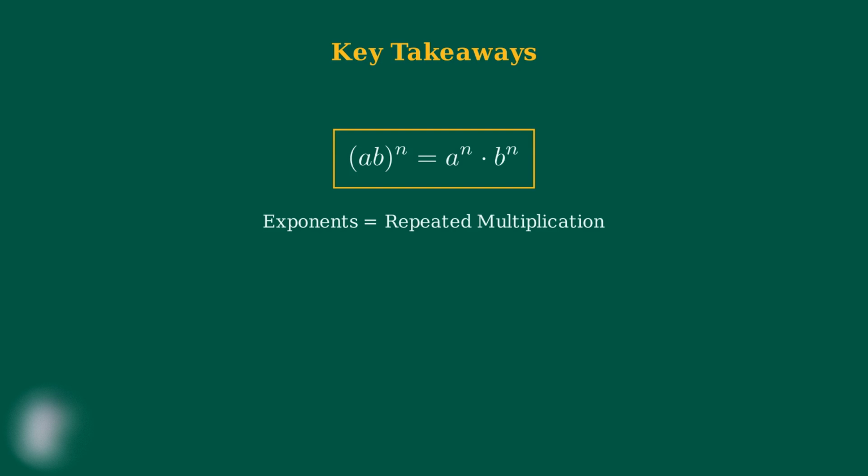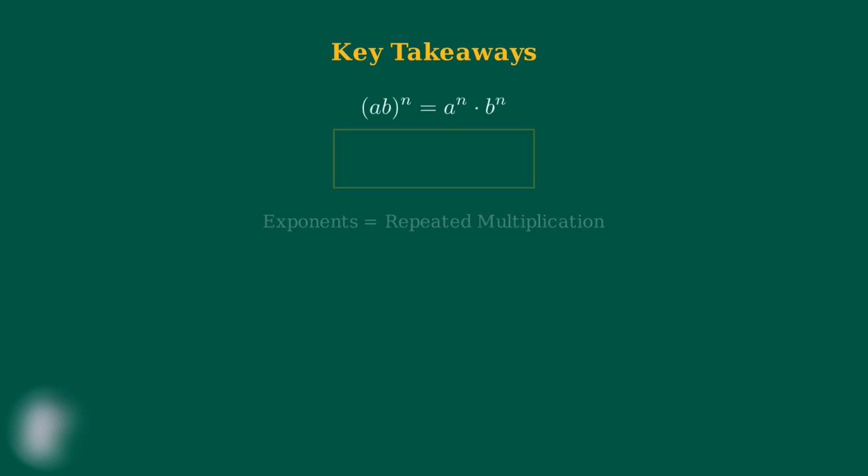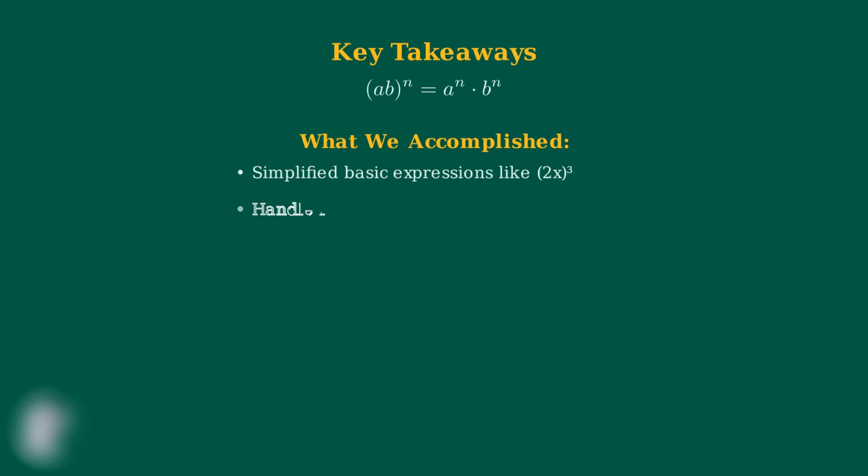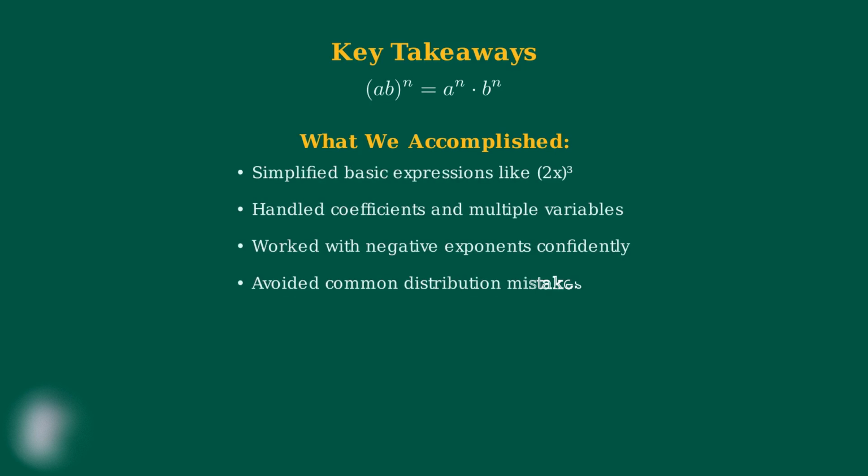When we raise a product to a power, we're multiplying that entire product by itself multiple times, which allows us to separate and distribute the exponent. We saw how this rule helps us simplify algebraic expressions efficiently. Whether you're dealing with simple numbers, variables, coefficients, or even negative exponents, the same principle applies every time.